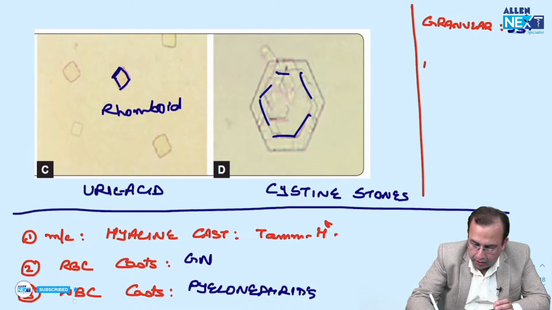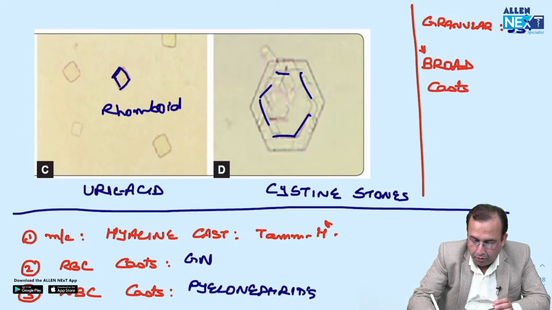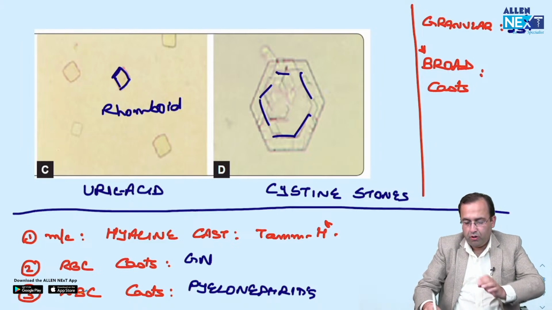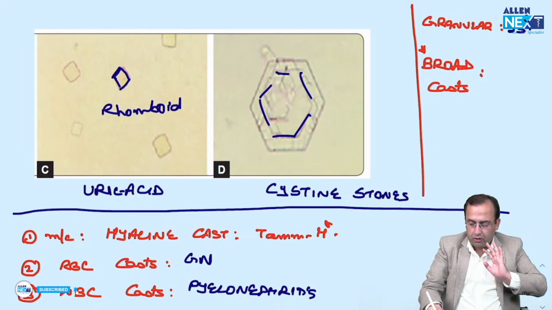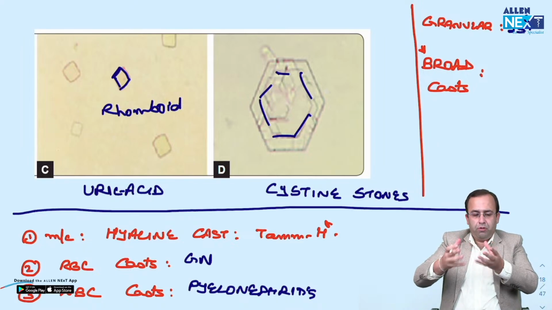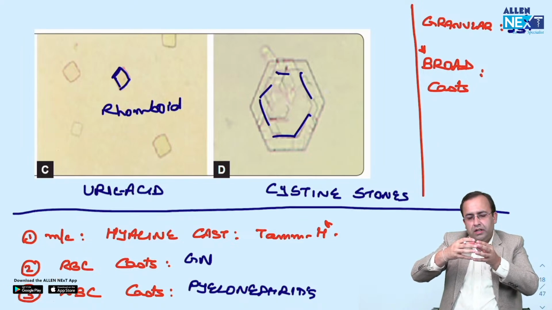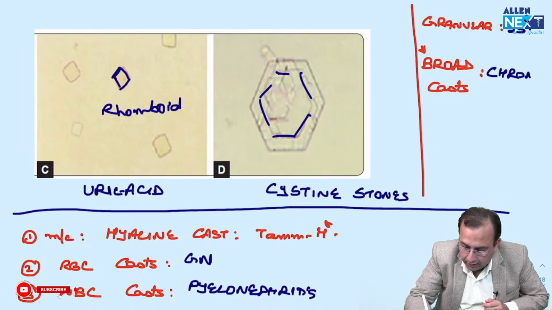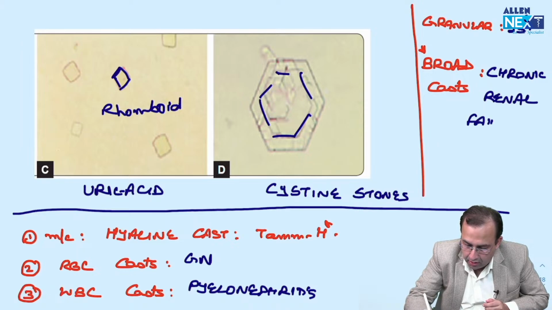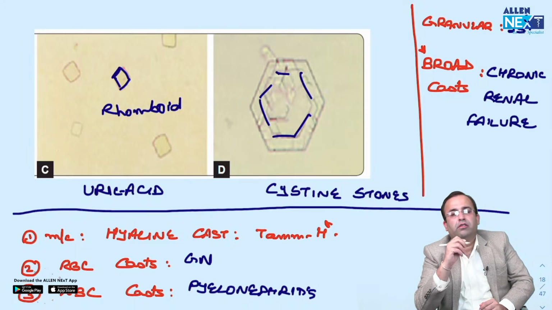Versus broad casts. Put a star, very, very important. Broad cast. Look, the minute the word broad is written, the examiner can write broad granular cast or broad cast. Whenever broad is written, I always remember it as the renal tubules have become dilated. They are broad. Seen in chronic renal failure.